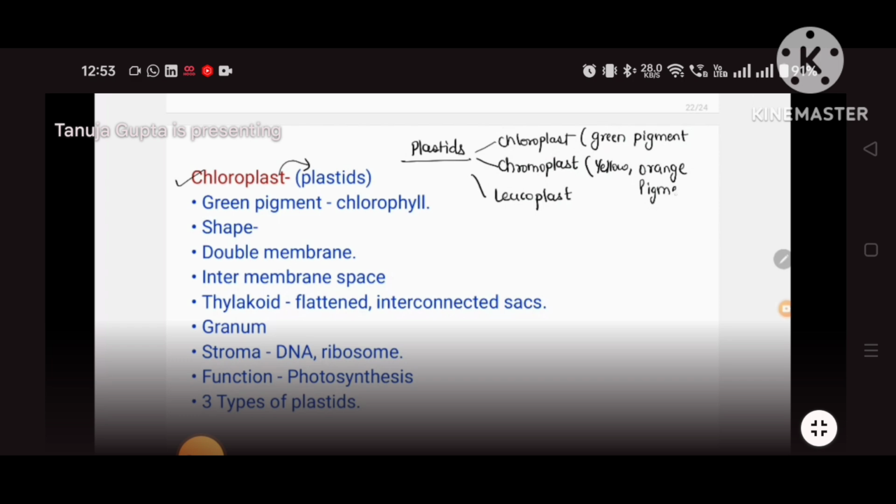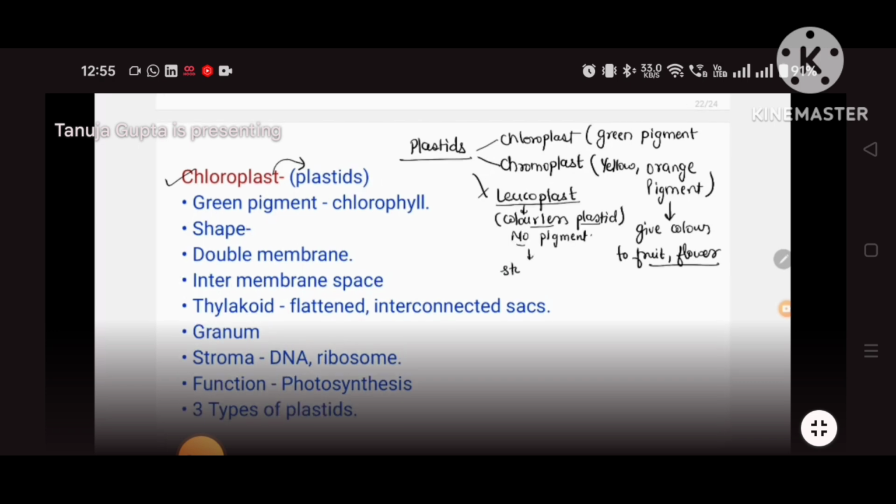The main role of chromoplast is to give color to fruits and flowers. Whatever the fruit and flower colors, it's because of chromoplast. It imparts the color. Yellow fruit, or suppose carrot, right? Carrot is orange in color, so that color is because of the chromoplast. Leucoplast is what? It is a colorless plastid, because it has no pigment.